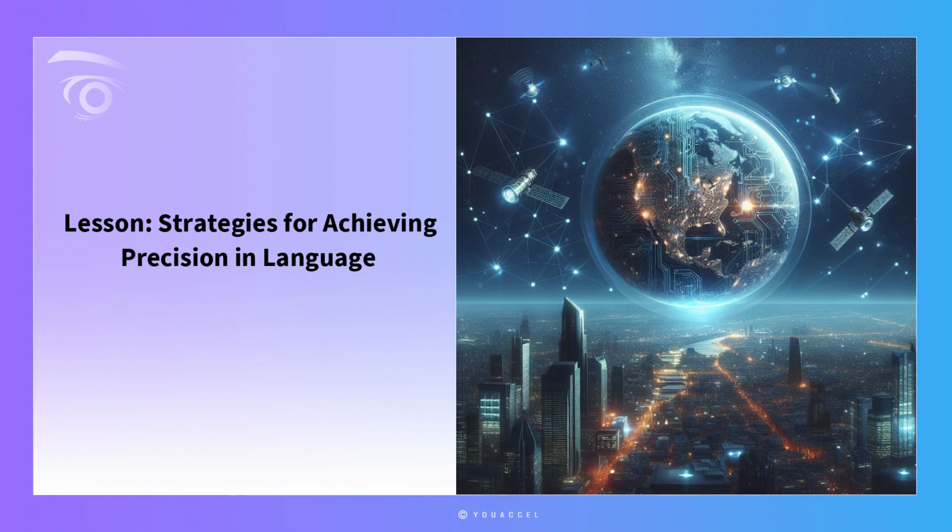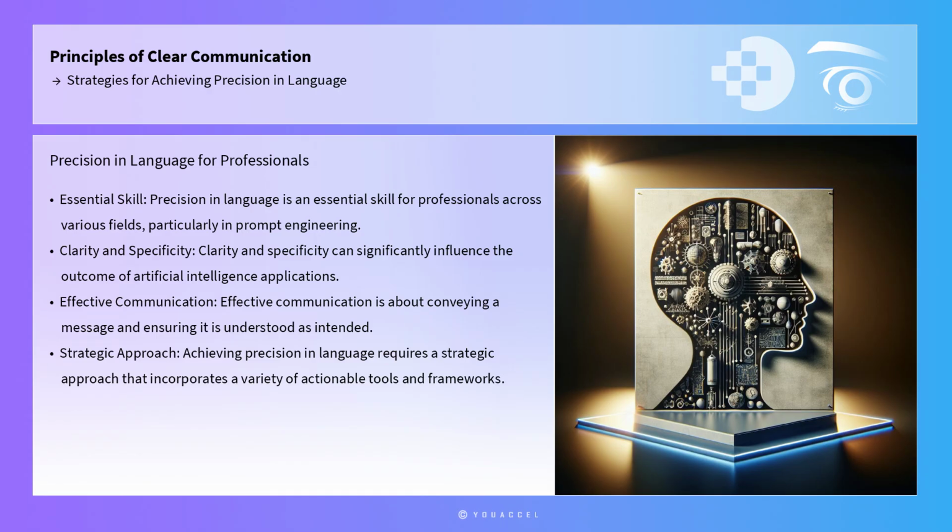Lesson: Strategies for achieving precision in language. Precision in language is an essential skill for professionals across various fields, particularly for those involved in prompt engineering, where clarity and specificity can significantly influence the outcome of artificial intelligence applications.